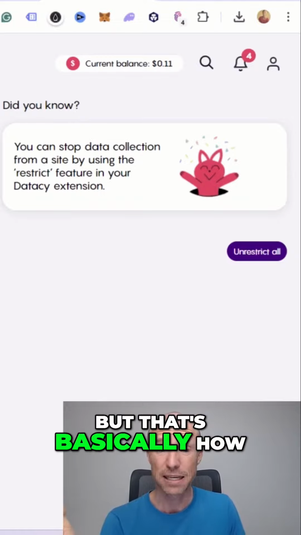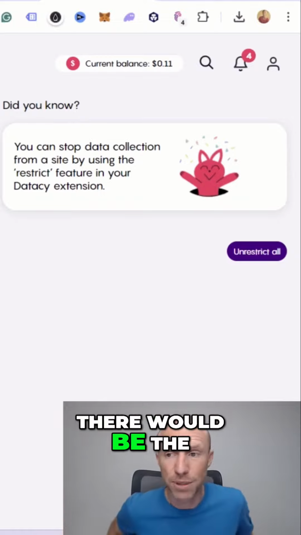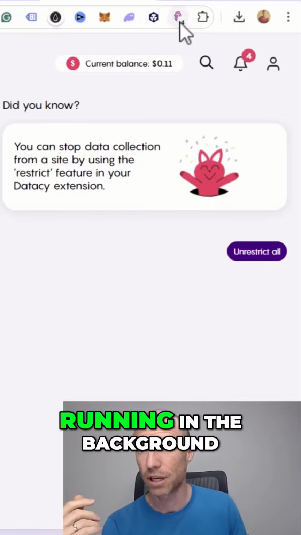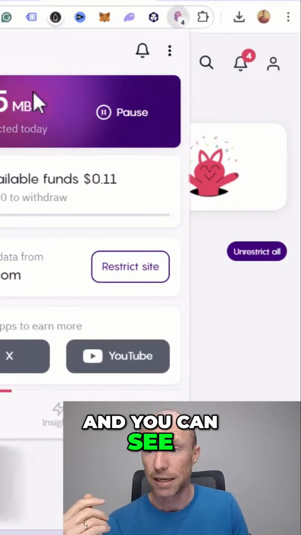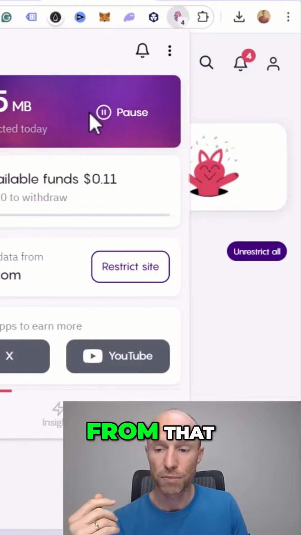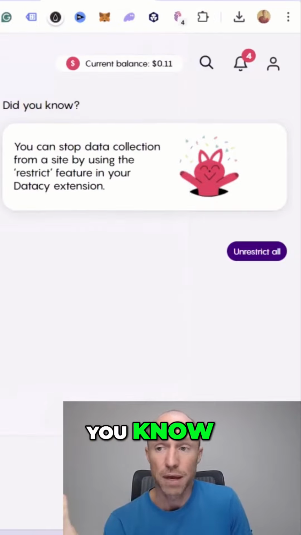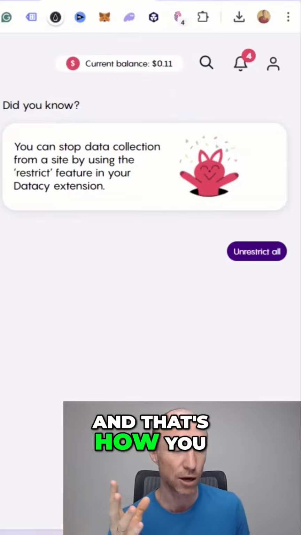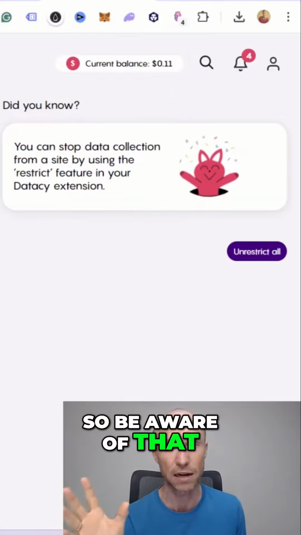But that's basically how you earn. Sometimes there will be special offers, special deals and things like that. But other than that, you'll just have it running in the background and you can see it collects data and then you will earn from that. And yeah, that's how it is. Again, the data will be shared, it will be sold, and that's how you can earn. So be aware of that, of course.